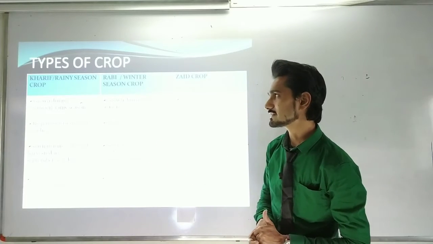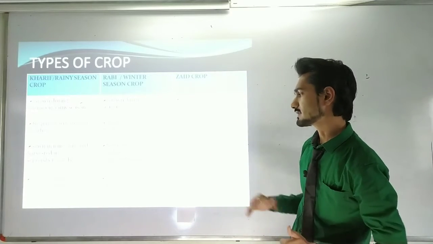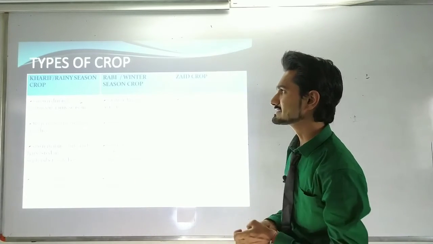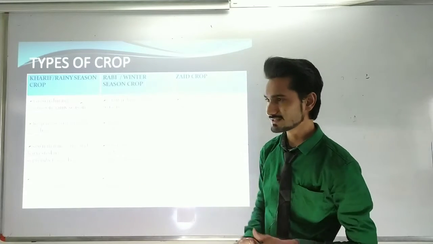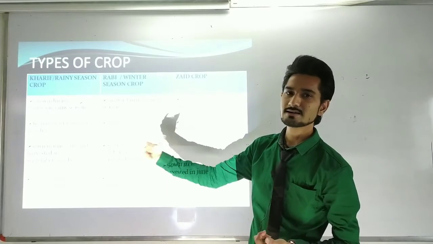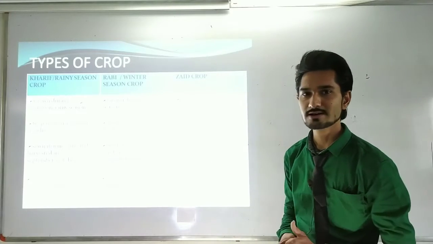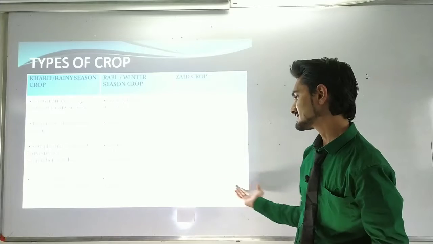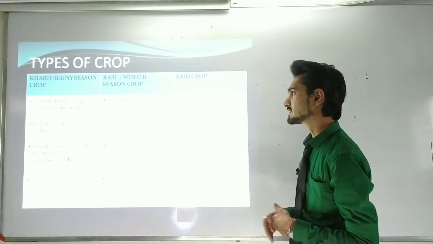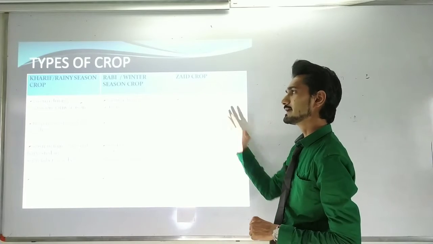We can harvest the Rabi crops in March and April, and we can harvest the Zaid crop in June. Here are some examples regarding the Kharif or rainy season, Rabi winter season, and Zaid crops. Rice and jowar are called Kharif crops. Wheat, mustard and potatoes are called Rabi crops. And seasonal fruits and vegetables, like mangoes, can be considered Zaid crops. So these are the basic studies regarding the different types of crop.